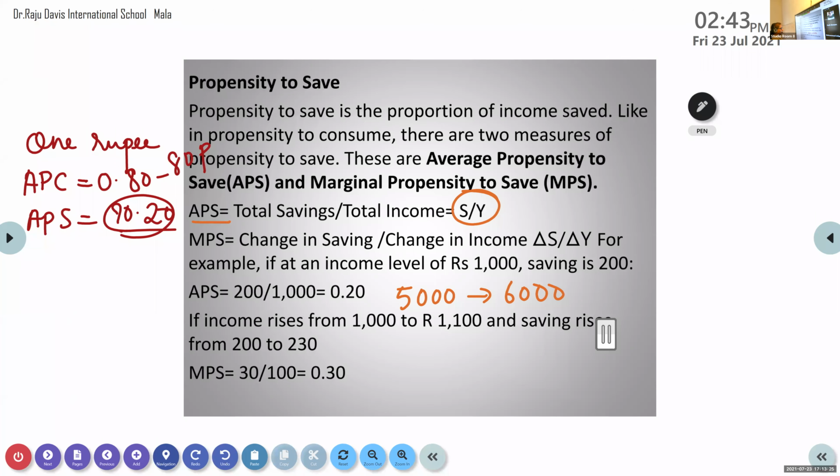Consumption I'll give as consumption. So if I give consumption, what should you do? How will you find out? You should calculate savings, then MPS. I want you to find out MPS. So here consumption is 4000. So first calculate the savings.